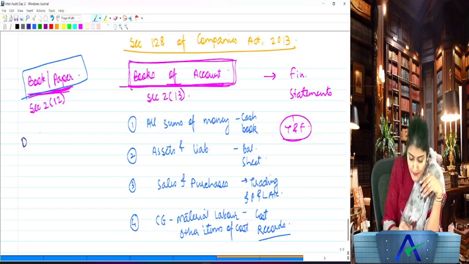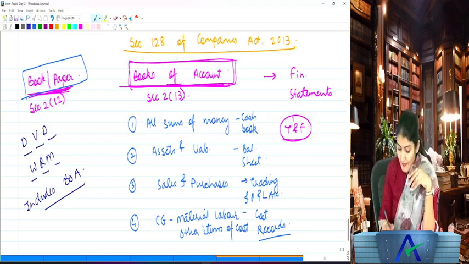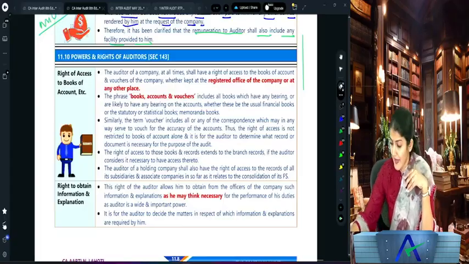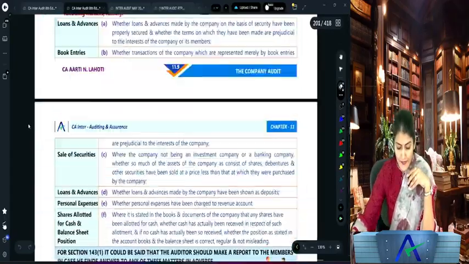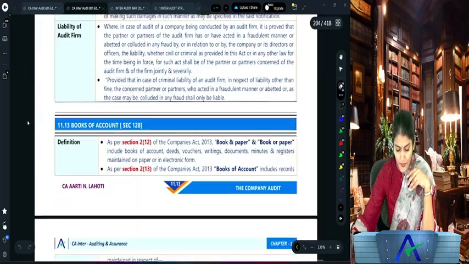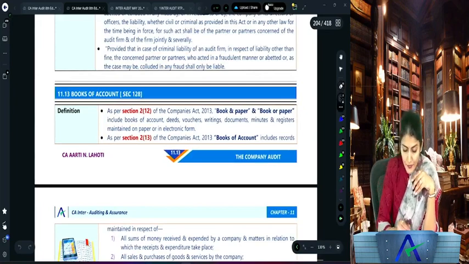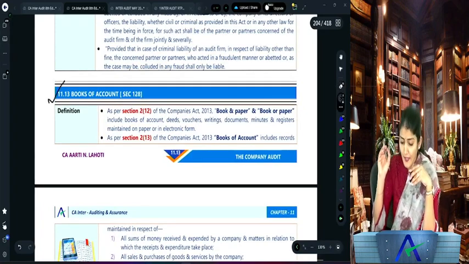It says it means the DVDWRM, and it includes the books of account. What is DVDWRM? It is the deeds, vouchers, documents, writings, registers and minutes. It is the deeds, vouchers, documents and the writings, registers and the minutes, right? So before completing with the duties of the company auditor, I have come to Section 128. What is Section 128? It is regarding the books of account.